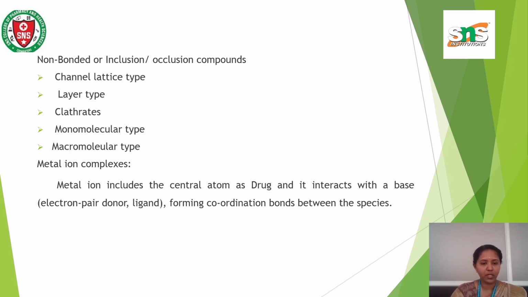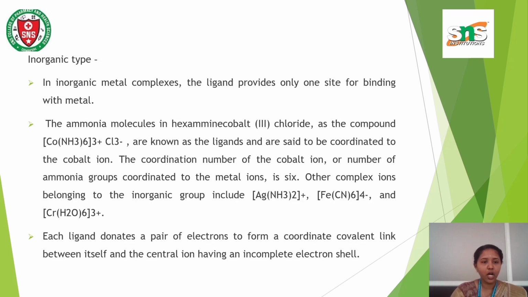Metal ion complexes include the central atom as a drug and interact with the base, that is, an electron pair donor ligand, forming coordinate bonds between the species. Inorganic type. In inorganic metal complexes, the ligand provides only one site for binding with the metal.